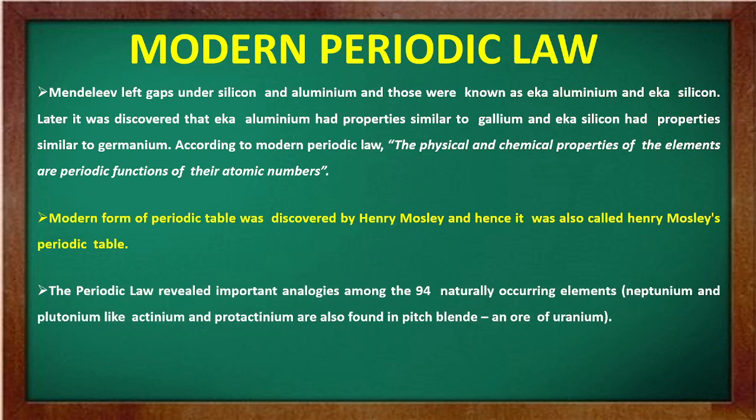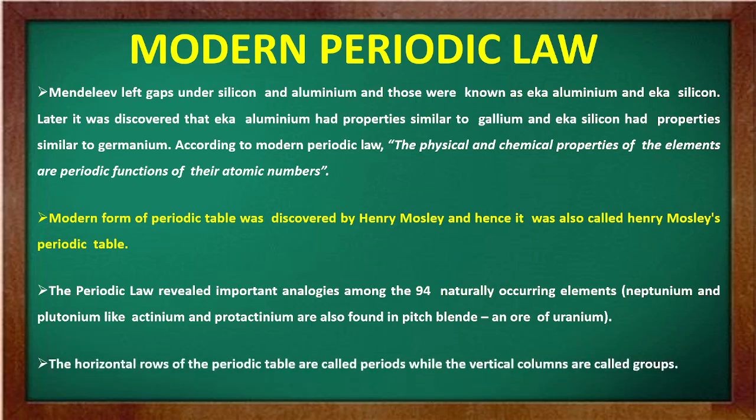The periodic law revealed important analogies among the 94 naturally occurring elements from neptunium and plutonium, like actinium and protactinium, are also found in pitchblende ore of uranium. Only 94 elements are naturally occurring. The rest of them they are either man-made or कुछ अलग तरीके से उनको निकाला जाता है.